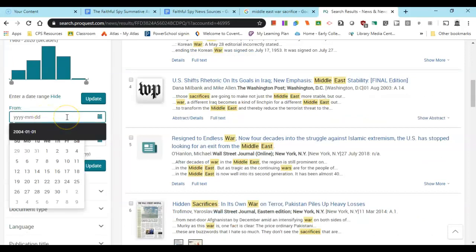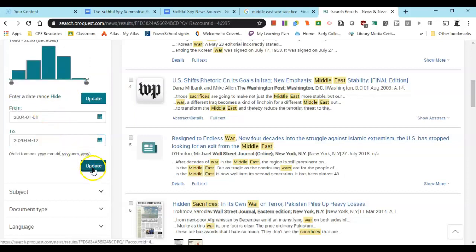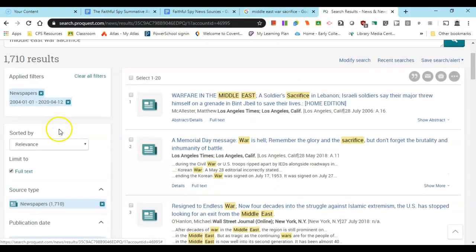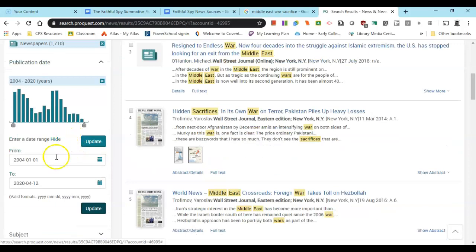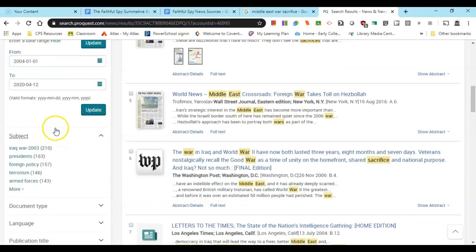Let's say 2004-01-01. So January 1st, 2004. And then we'll go to sometime around today. Let's say April 12th. And hit update. So now we're only including those articles. Now we're down to 1,710 articles.